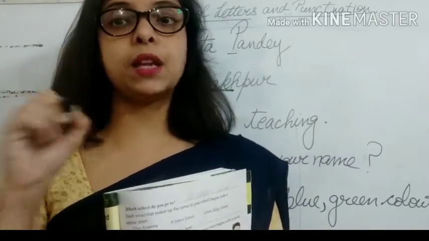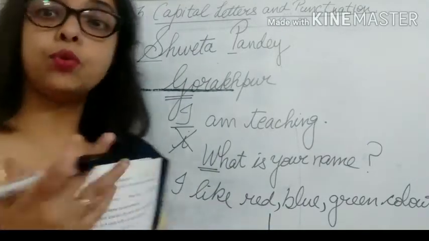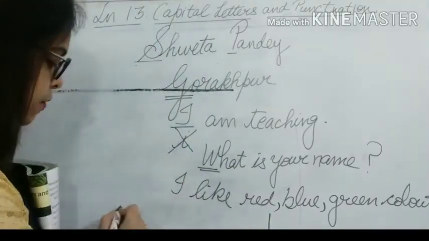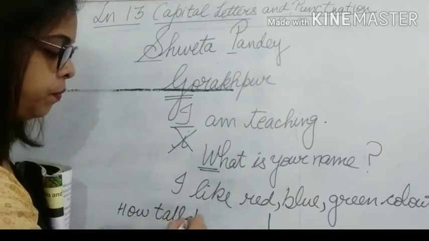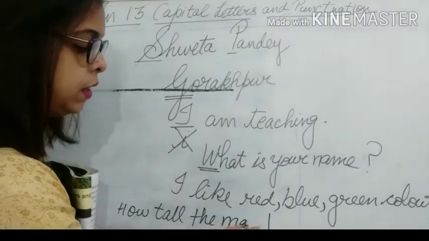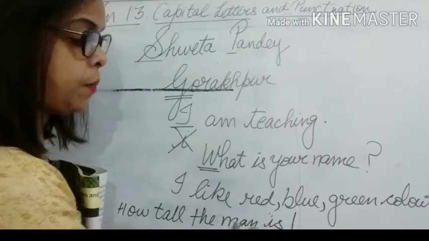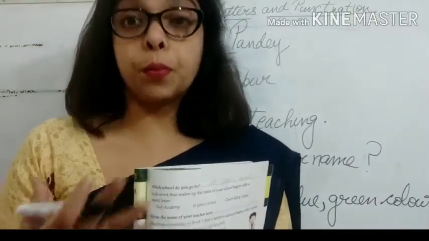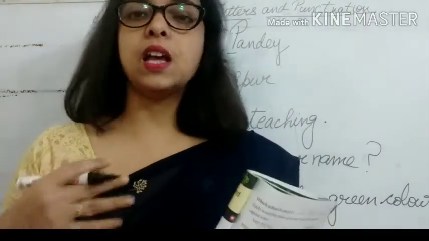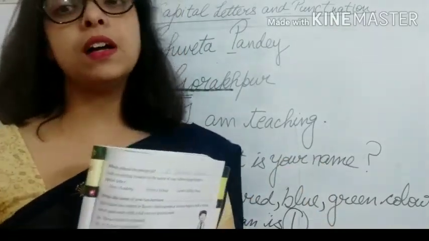Like if I say, how tall the man is! Now see, I am expressing the emotion of surprise, how tall the man is, so we will put this exclamation mark at the end of the sentence.